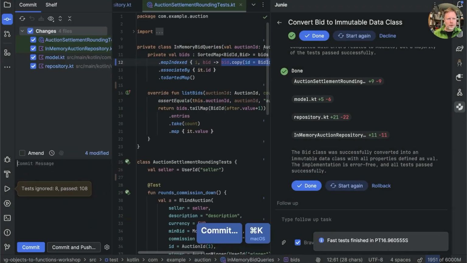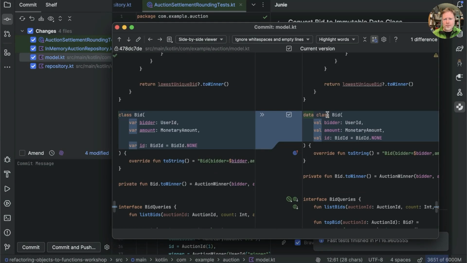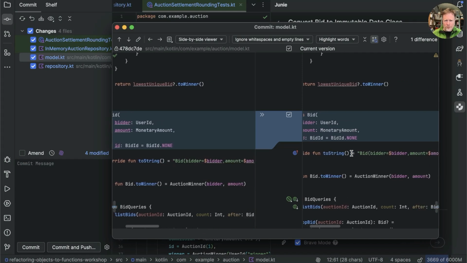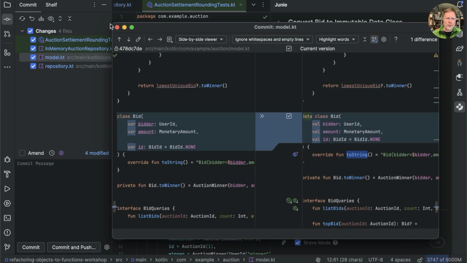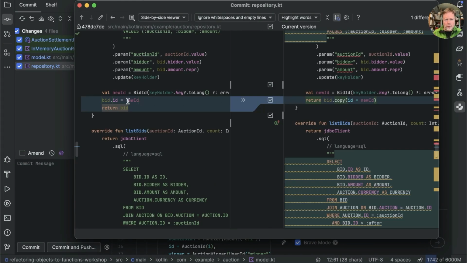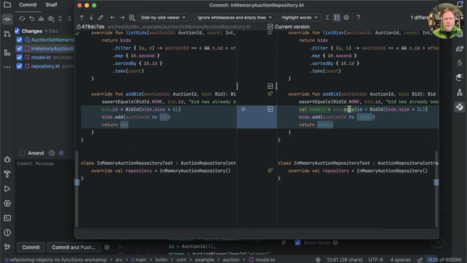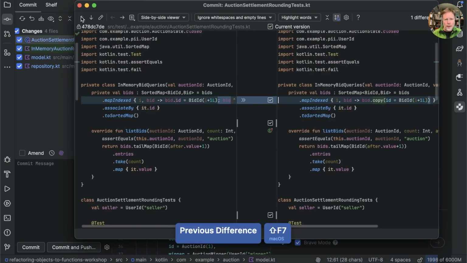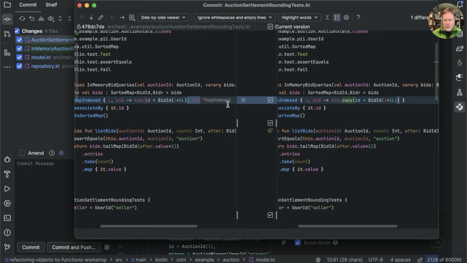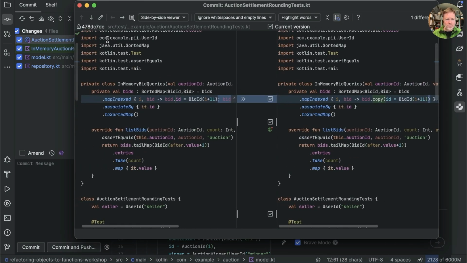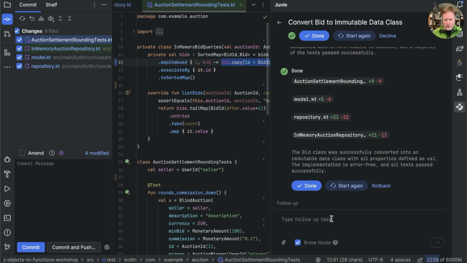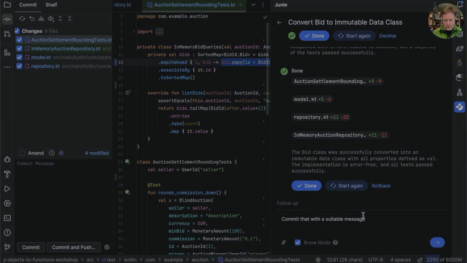Good, and let's see what it's done. So the model has changed Bid to a data class with vals rather than vars. It's left the toString. I think that might be removable, but ho-hum. Here, instead of updating the ID, it's created a copy with the new ID and returned that. That was what we were going to do by hand. It's done the same thing in our in-memory repository, and in memory bid queries, whatever that is. Splendid. I wonder if I can say commit that with a suitable message.